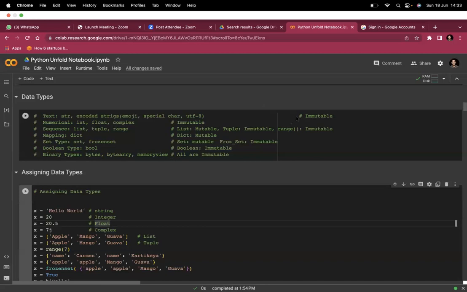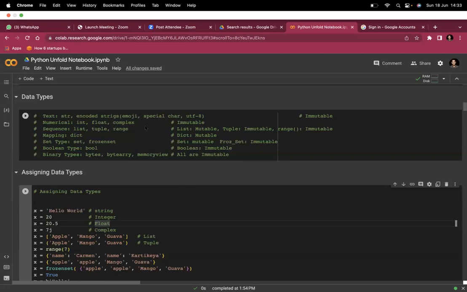So there's a concept in Python called mutable and immutable. We will see. If you see that string is immutable, this means once you define a string in a variable, you can't make change to that variable later in the program. Why? Because it is an immutable data type.